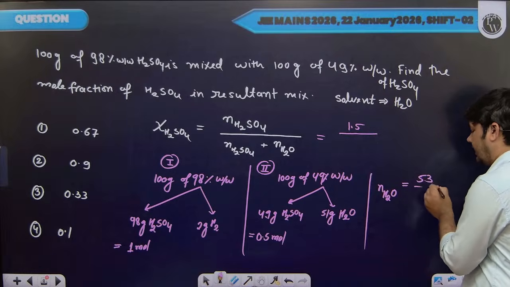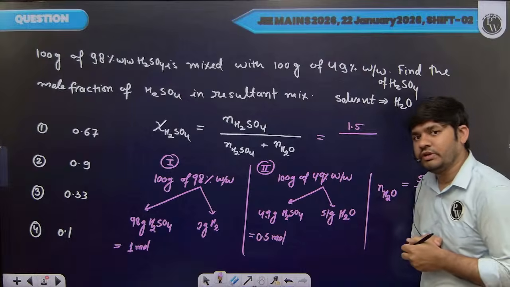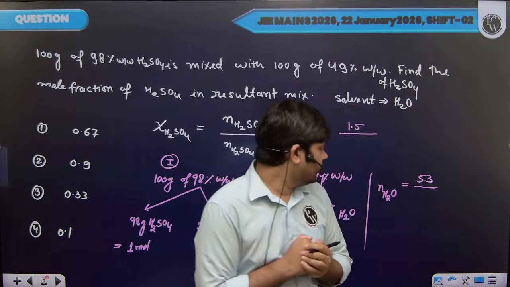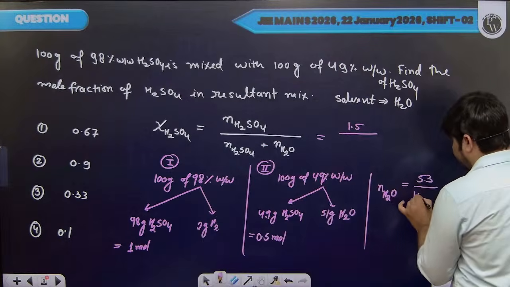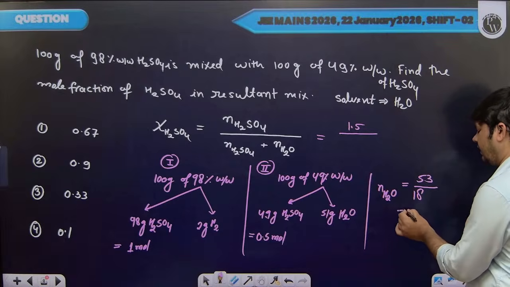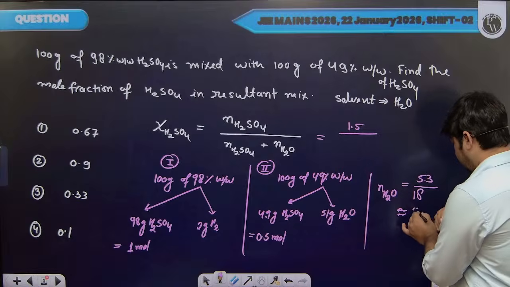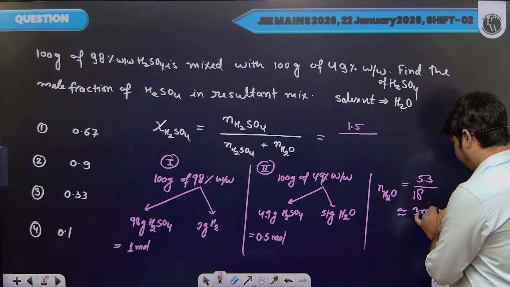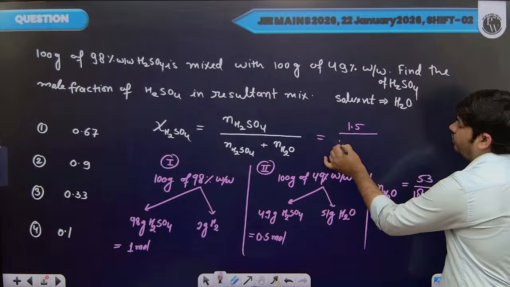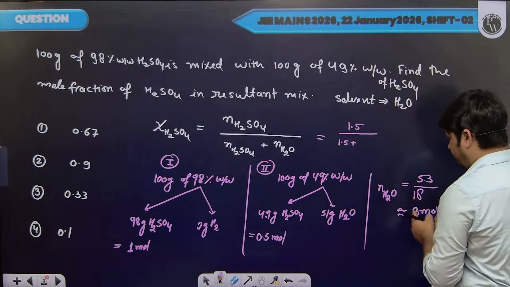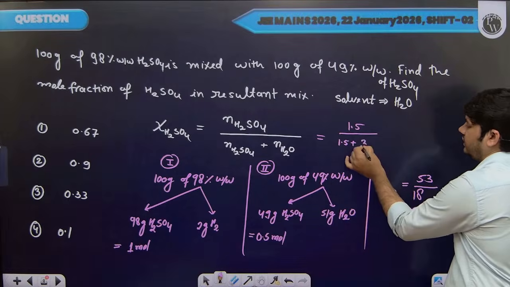Now, molar mass of water, we know it is 18 grams per mole. So we will divide it by 18. This value is approximately, you can take 3 moles. So moles of H2SO4 is 1.5 plus moles of water in solution, 3 moles.